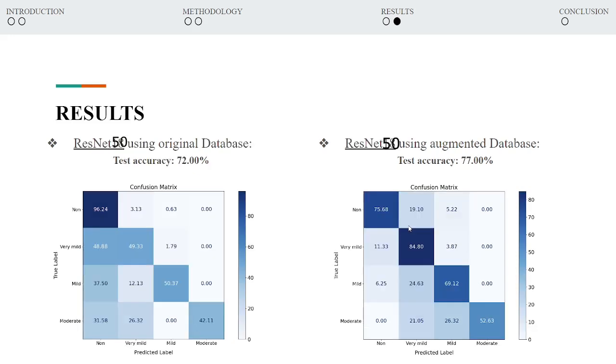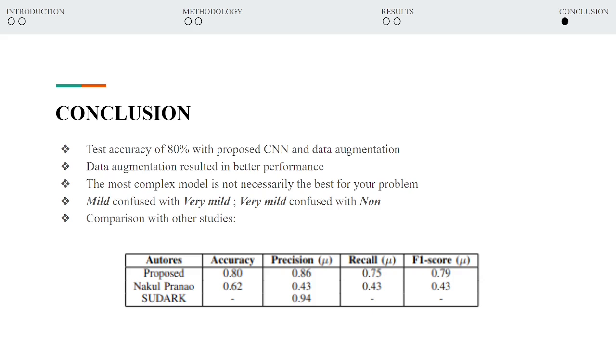Using ResNet, we obtained a test accuracy of 72% with the original database and a test accuracy of 77% using the augmented database. In conclusion, our best result was a test accuracy of 80% using the proposed CNN with the data augmentation, which considerably improved the performance of all models in general.